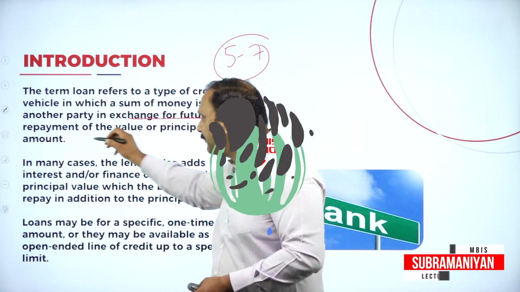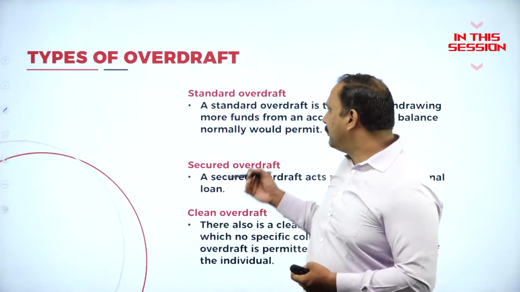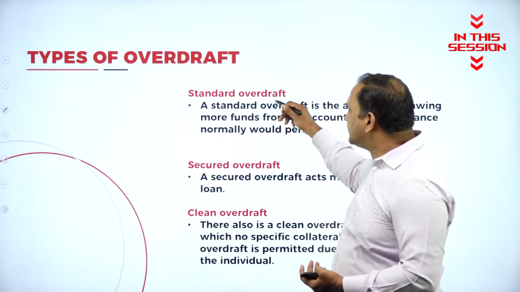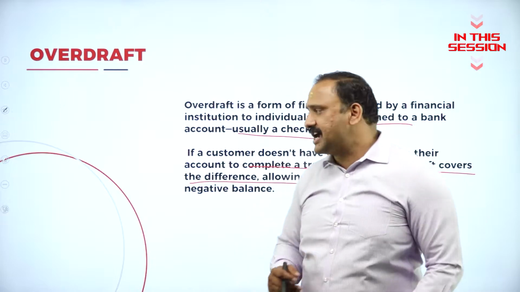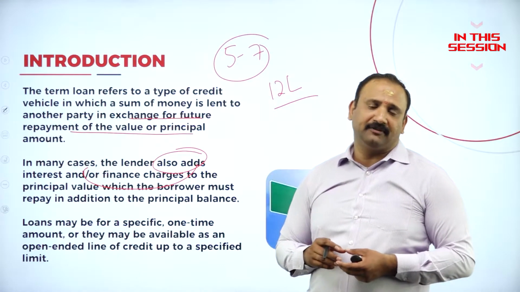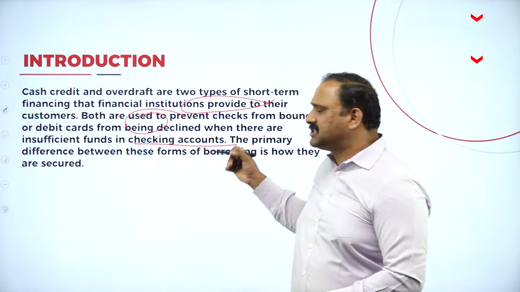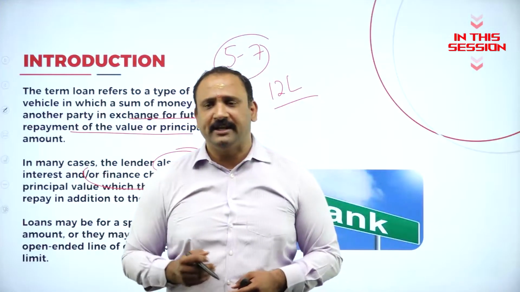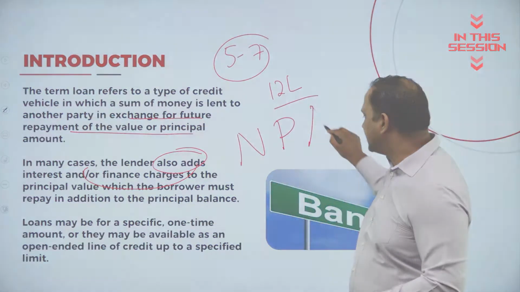In exchange for future repayment value of the principal amount. So the types of overdraft what you are going to see today is the standard overdraft, secured overdraft, and a clean overdraft. Let's say that I have to complete a transaction which is worth about 3.5 lakh. If there is no possibility, if there is no viability at all, you are just, so what will the bank look from the customer end is that whether the customer has got enough, what is an NPA? NPA stands for non-performing assets.